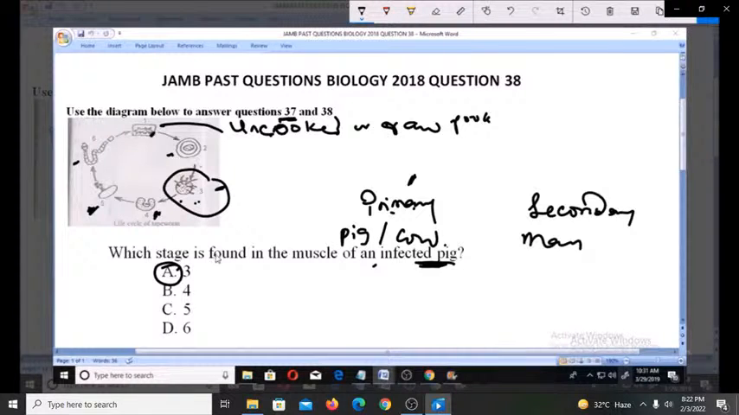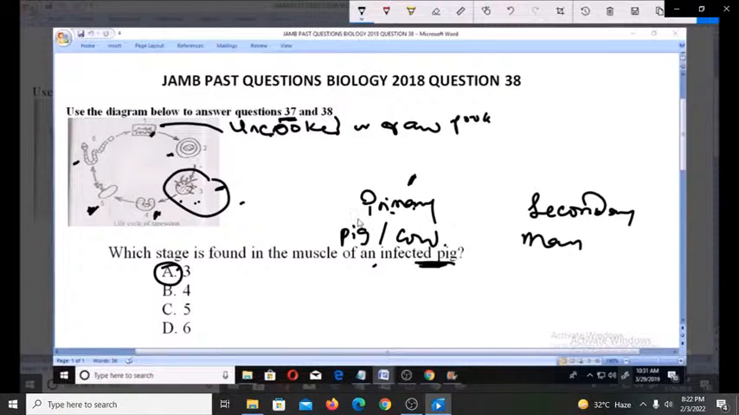Now, when this very meat is improperly cooked, and it is eaten. Since it's in the muzzle of the primary host, it's now eaten by man. You understand? The man starts playing host as a secondary host this time around. So they further develop into this secondary host, which is man.